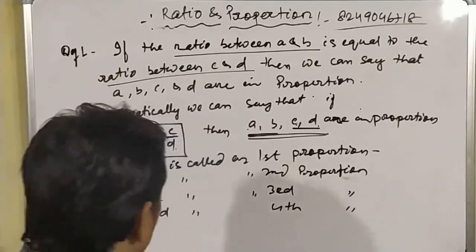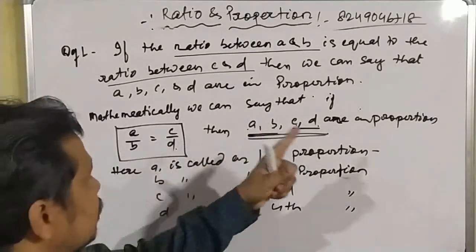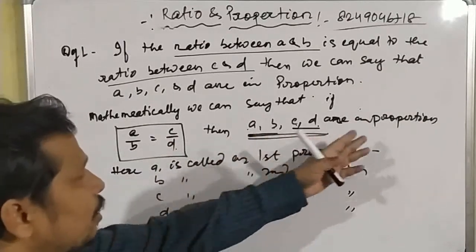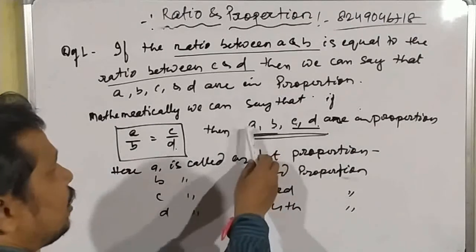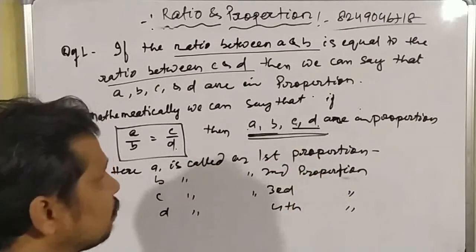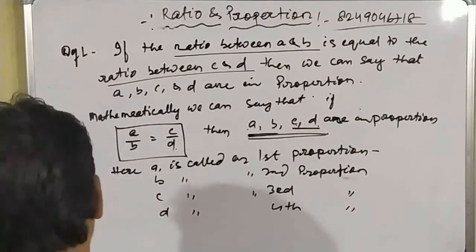So here we have four numbers A, B, C, D. If A by B is equal to C by D, then we can say that A, B, C, D are in proportion, and A is called the first proportion, B the second proportion, C the third proportion, and D the fourth proportion.